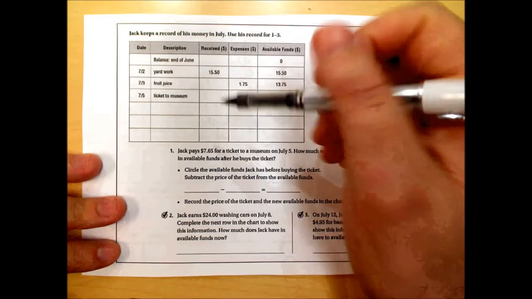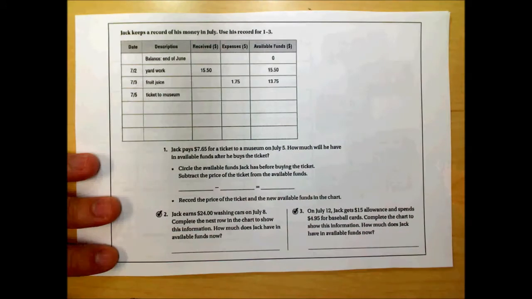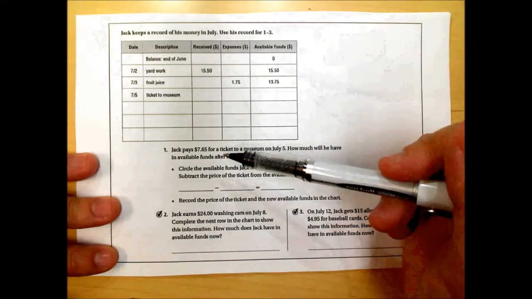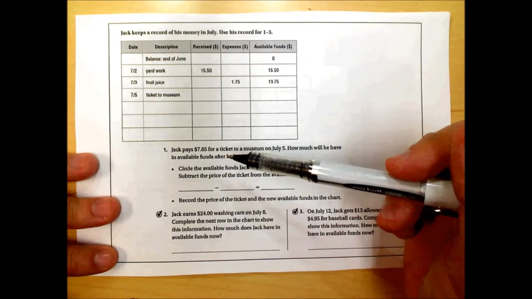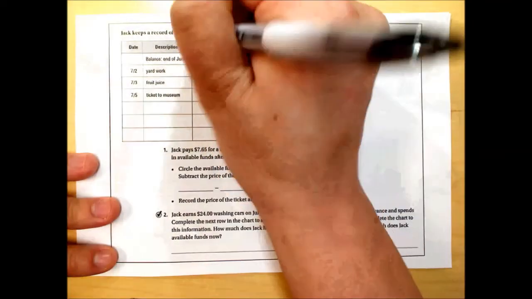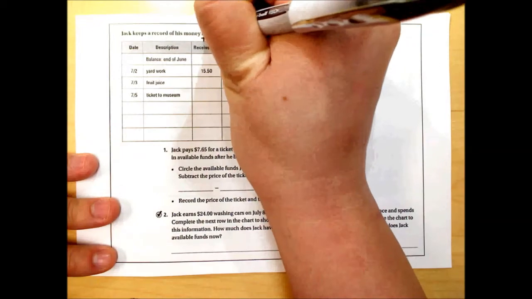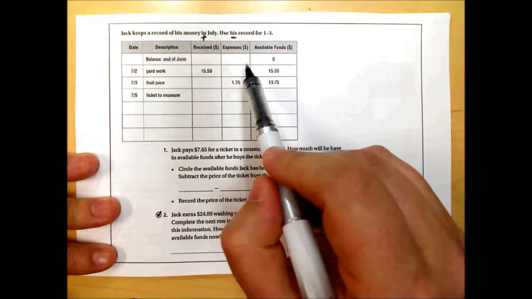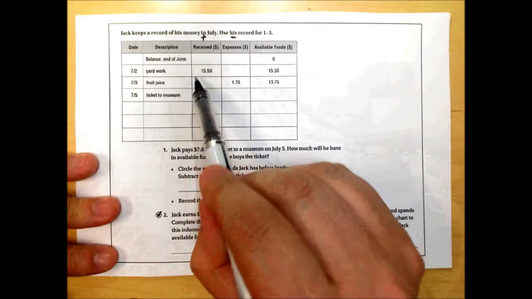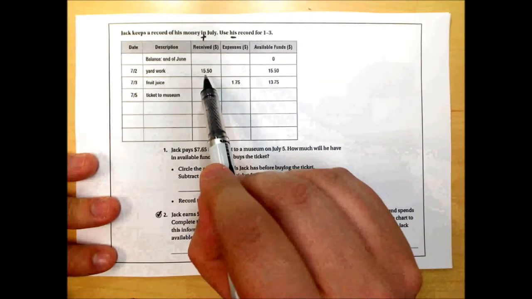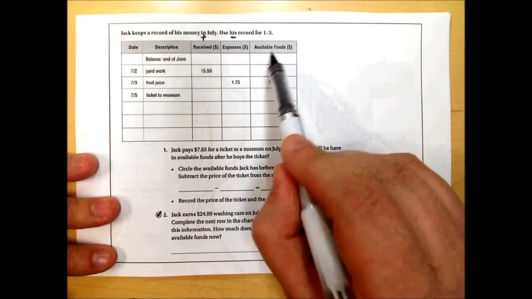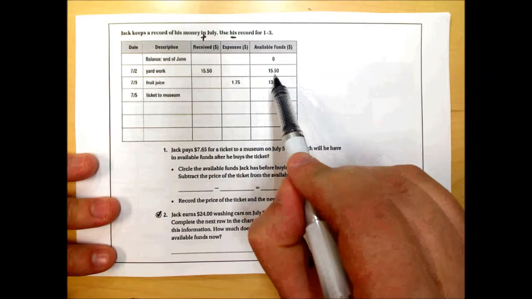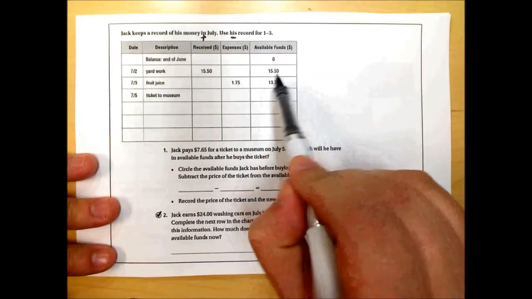The received column is the money that is added to the account. That's money that's earned or given to him or something like that. And the expenses column is what's taken out of the account. That's the money that he spends. So anything that is received is added, anything that is an expense is subtracted. So this yard work was added to his original balance of zero. Zero plus $15.50 is $15.50. So now that's what he has in his account.